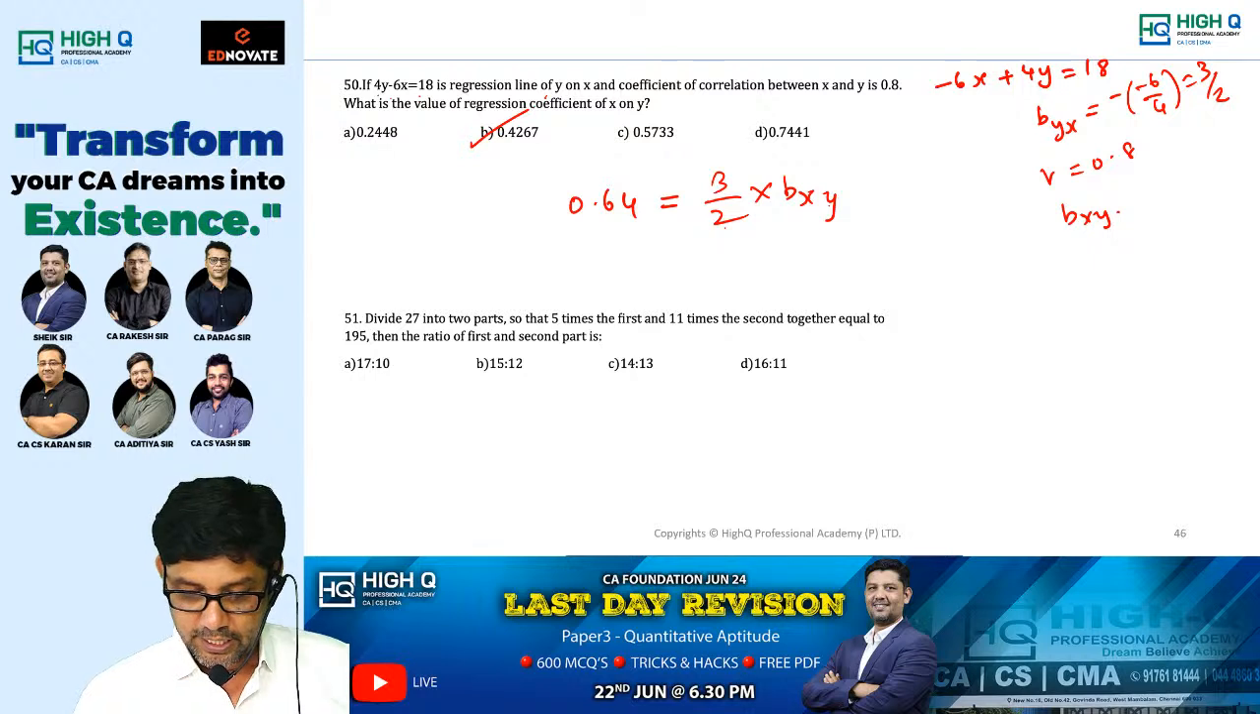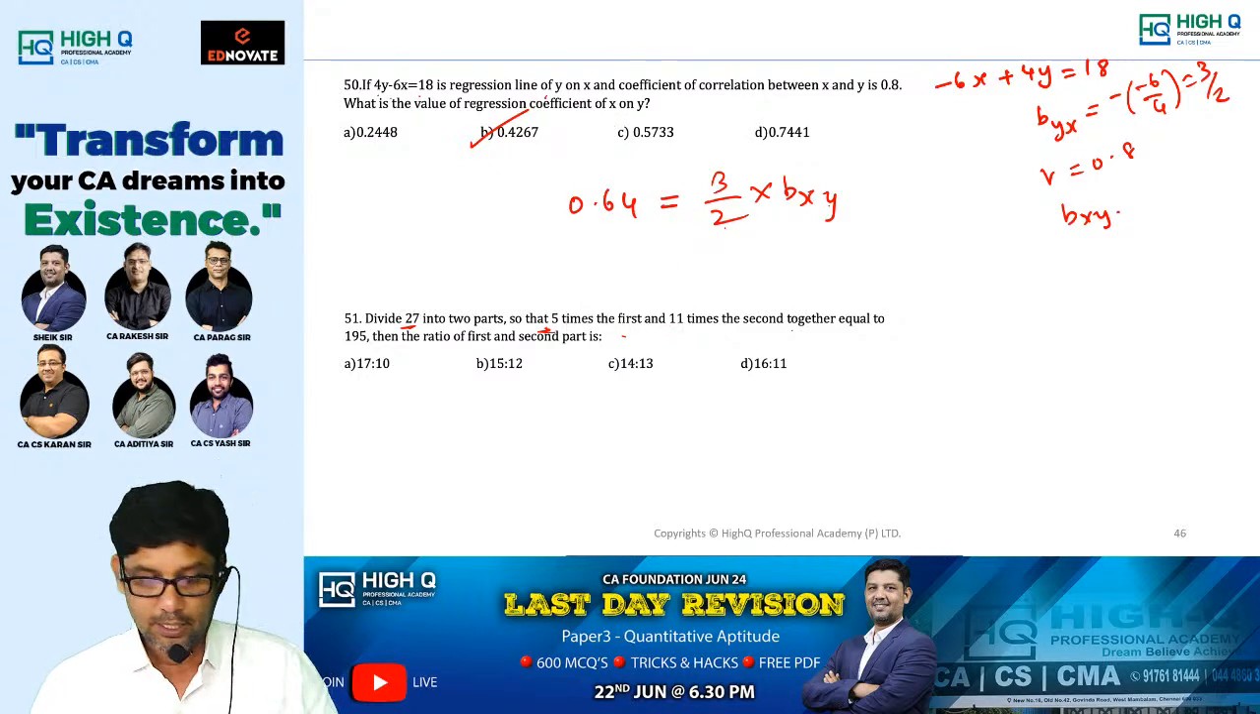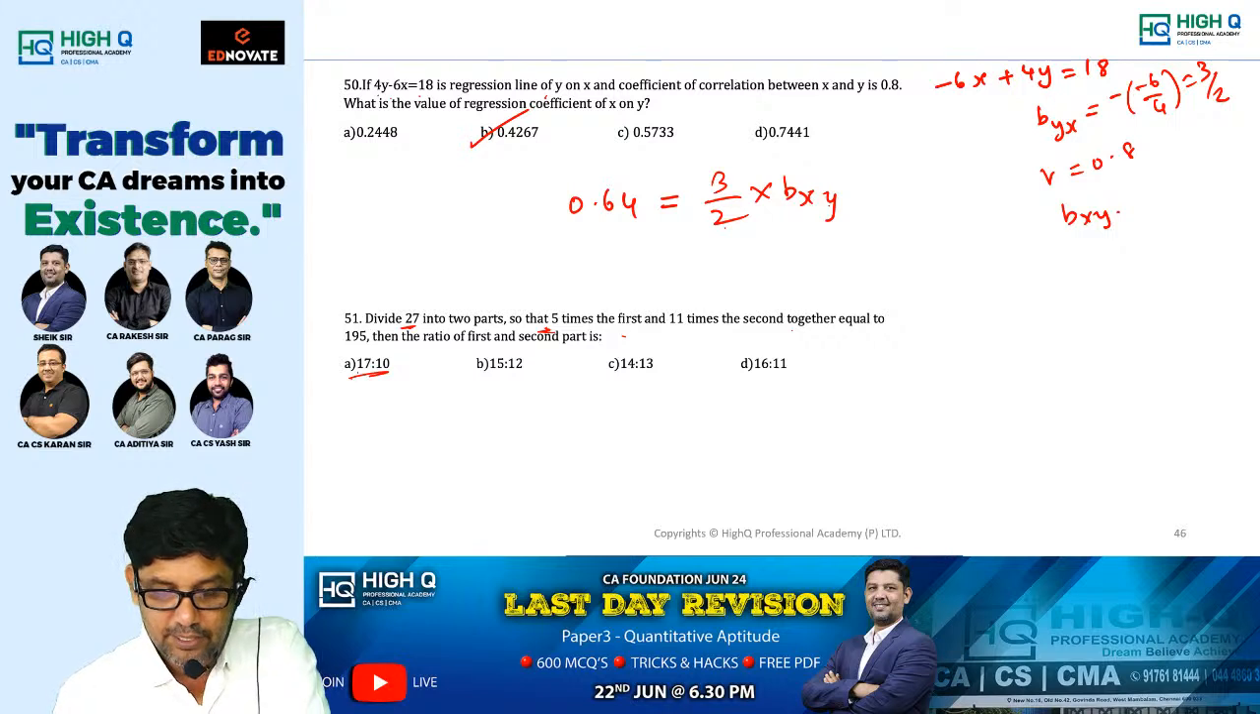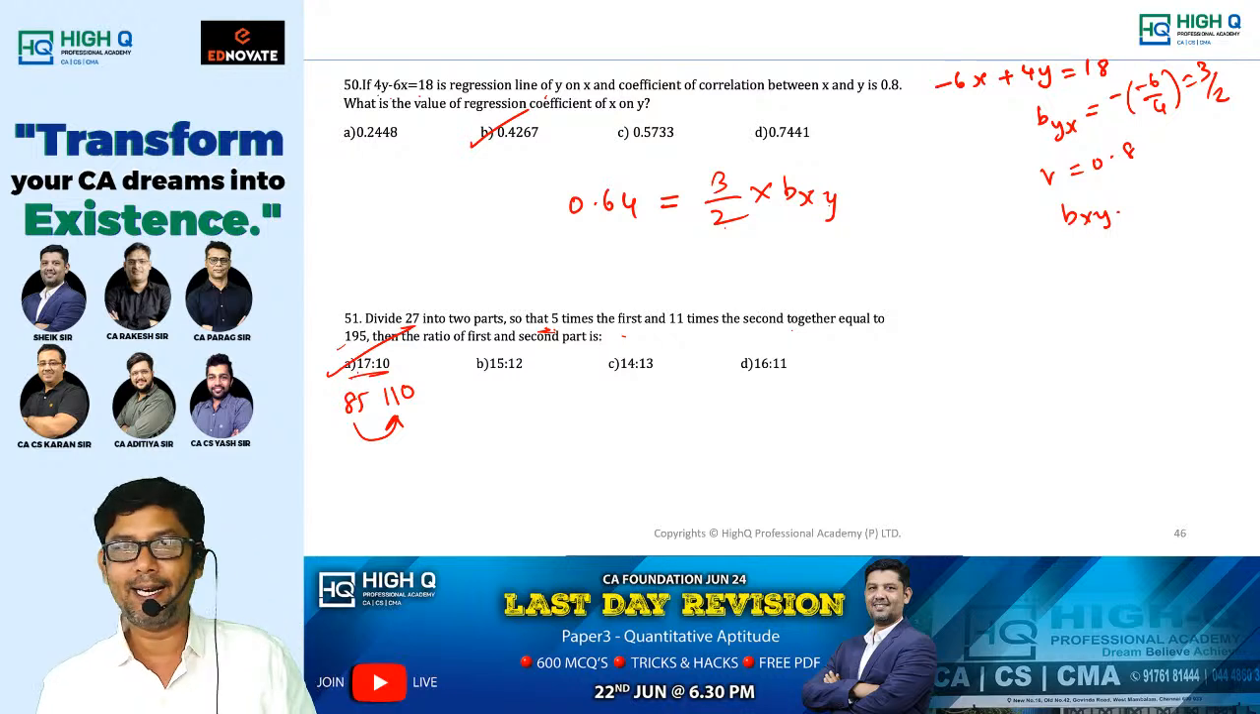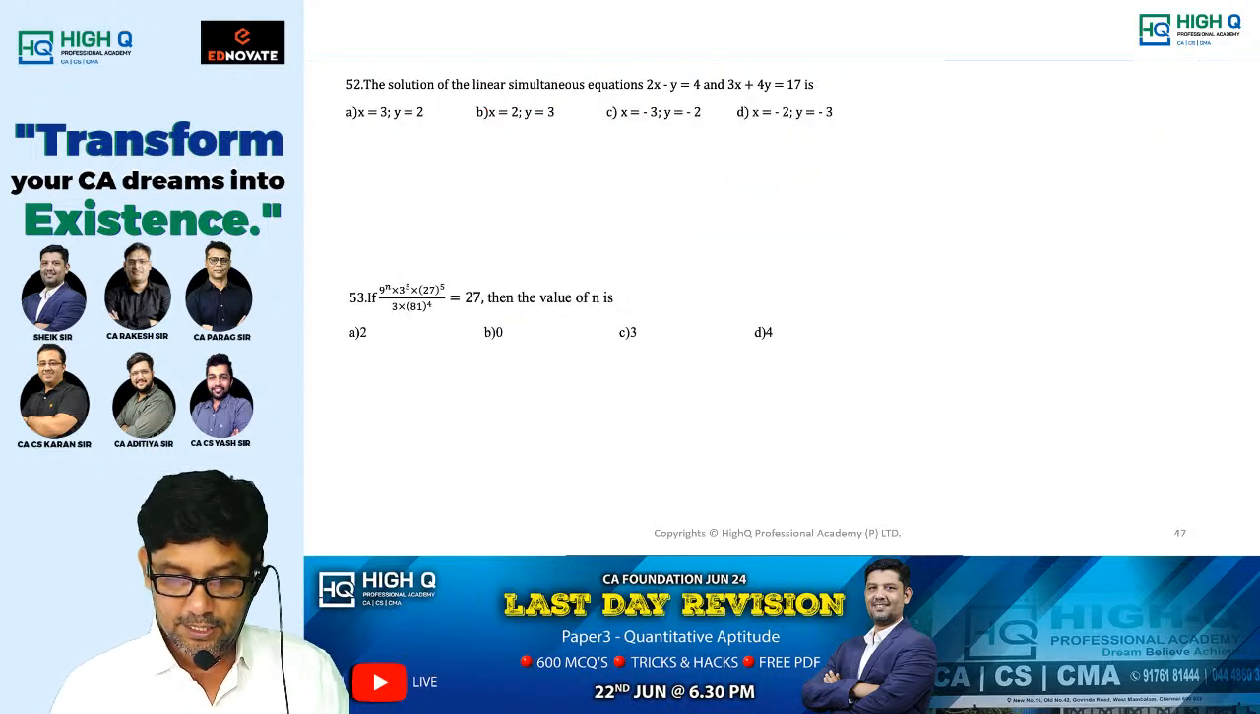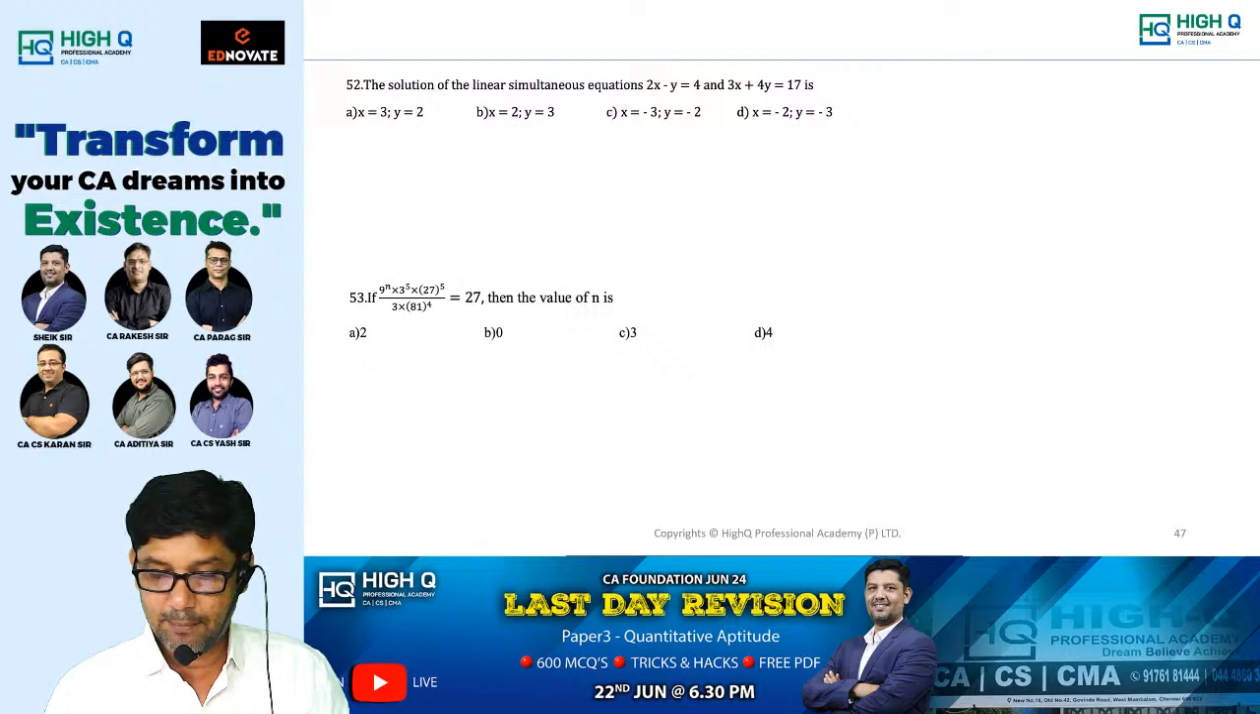Next, divide 27 into 2 parts so that 5 times the first part and 11 times the second part together equal 195. First option A, let me take 17 and 10. 27 is coming. 5 times the first part, which is 85. 11 times the second part, which is 110. 85 plus 110 is 195. Option A, direct answer.